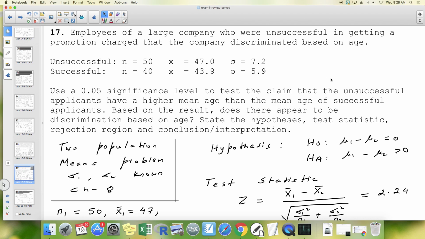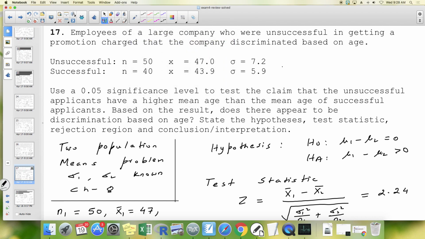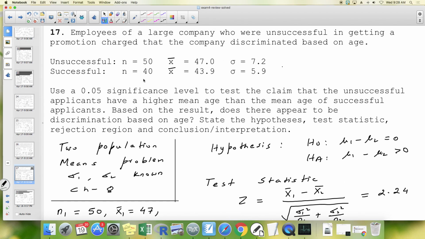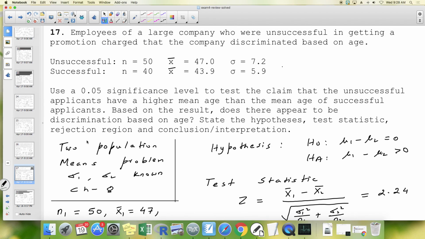So I should be really writing X bar here. X bar is 47 and X bar is 43.9. That means N1 is 50, X1 bar is 47, sigma 1 is 7.2 as given. N2 is 40, X2 bar is 43.9, and sigma 2 is 5.9. Alright, so that's our data. Now it's a two populations problem, obviously. It's a means problem, and sigma 1, sigma 2 are known. It's given here.